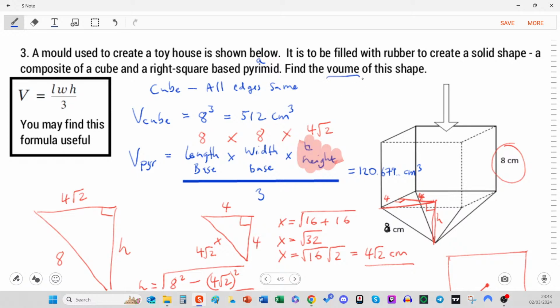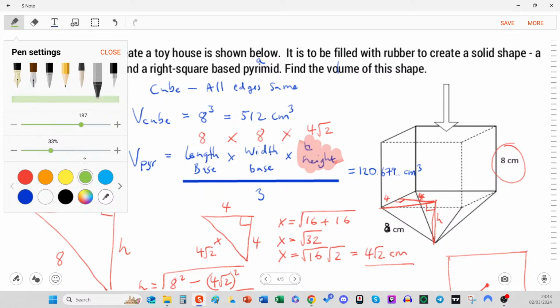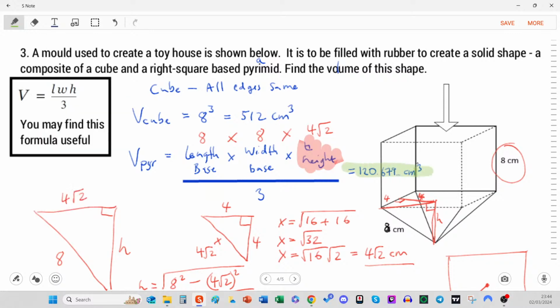Look, the volume. Okay, so typos, 2 of them in this question. Must have been a late night. Find the volume of this shape, which is going to be, highlighter at the ready, this here, plus the volume of the cube, which is this here. So I'm going to keep that on my calculator and add 512 to it.